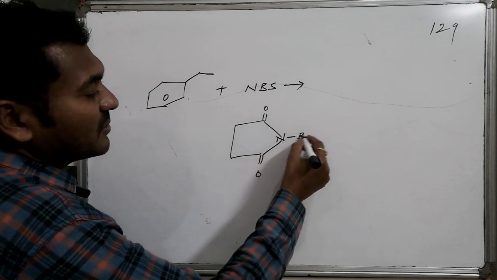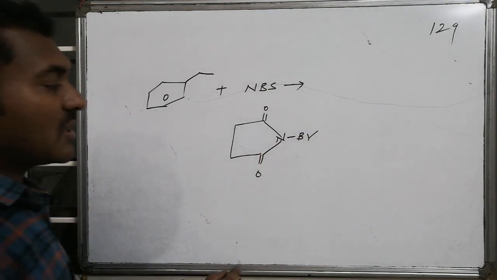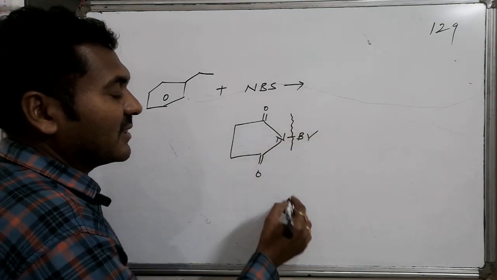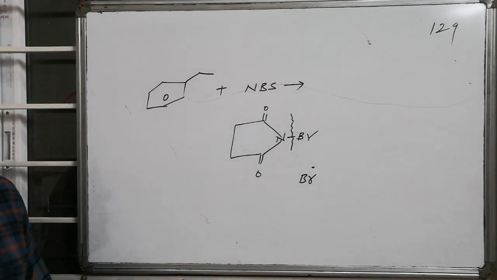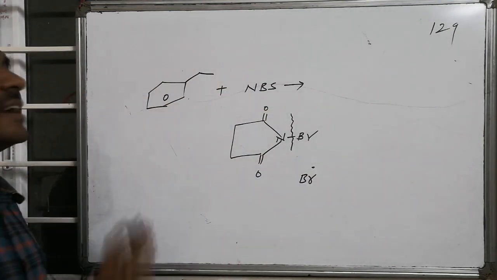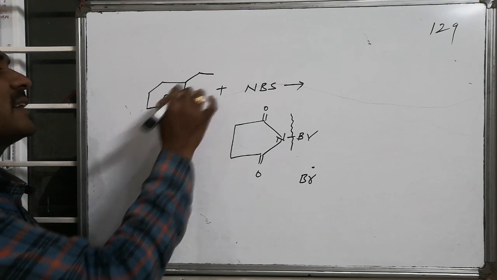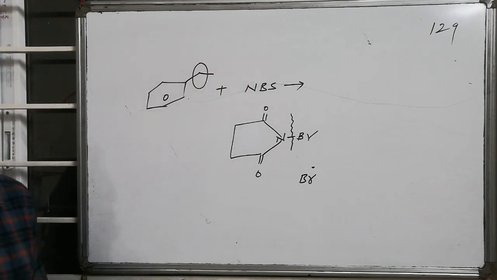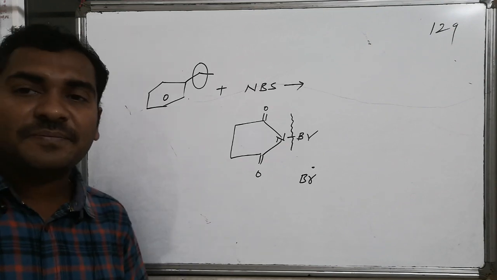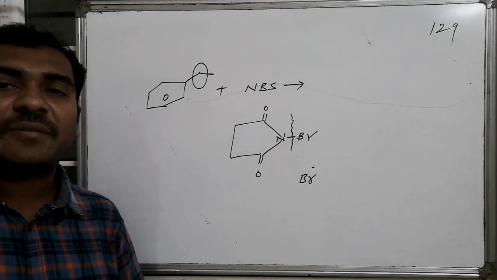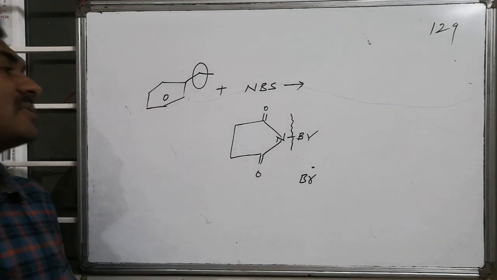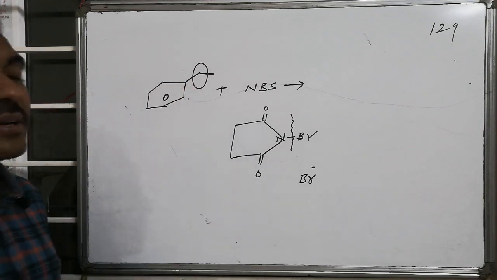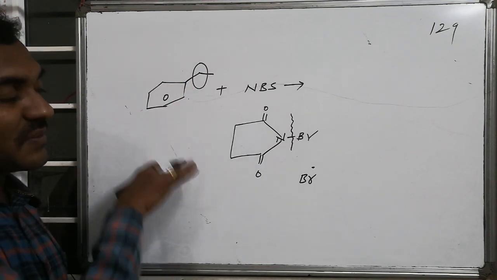N-bromosuccinimide. N-bromosuccinimide is a source of bromine radical. Here it easily cleaves. As a result, it generates what? Bromine radical. The bromine radical generated attacks the ethyl benzene, whereas the most stable radical positions are these benzylic positions, because a radical is electron deficient. Being electron deficient, what happens? Here this radical is involved in resonance, so therefore this becomes the most stable position for the radical as far as stability